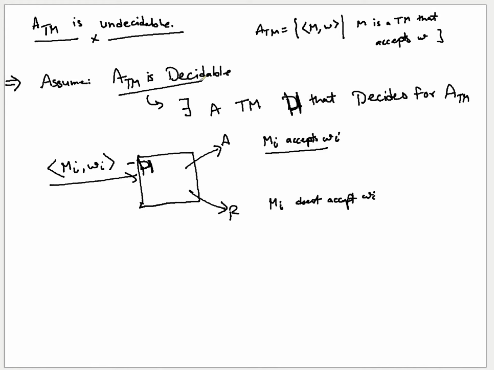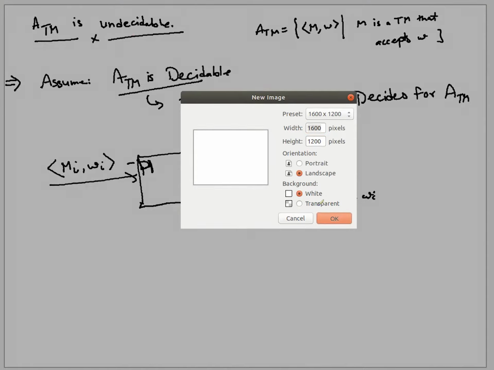Because if H exists, based on it we are building a bigger decider machine D. And what it does is it flips the response of H when you pass in a machine's description to itself.